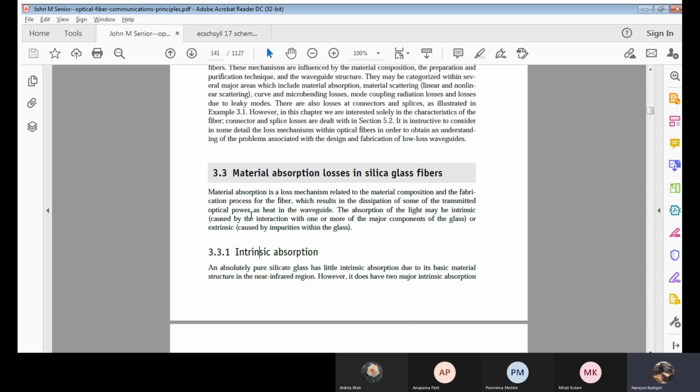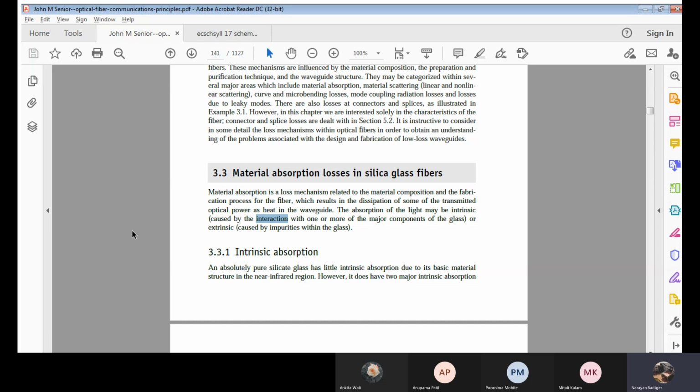Now, can anyone tell me with respect to semiconductor theory, what does this interaction mean? Quick. Anyone? When there will be an interaction according to semiconductor theory. I am talking about silica, or the periodic table.